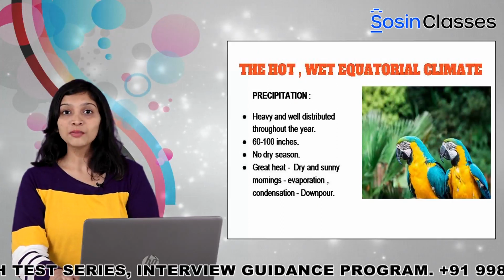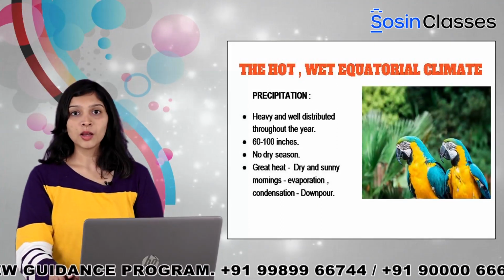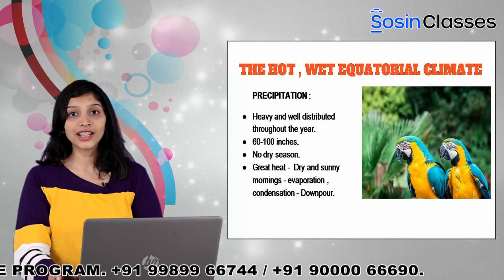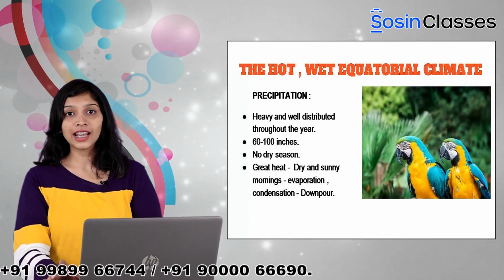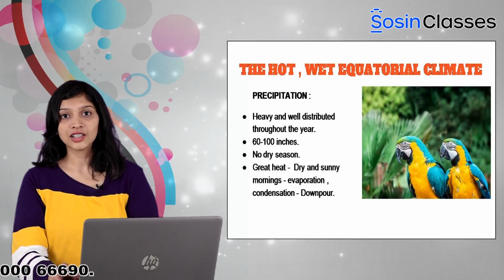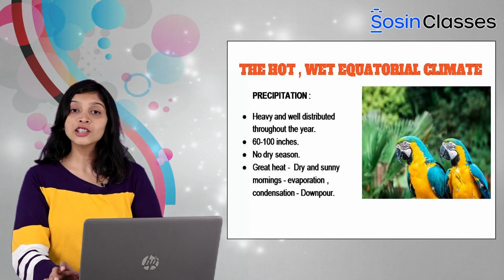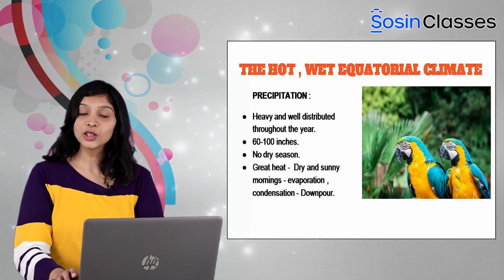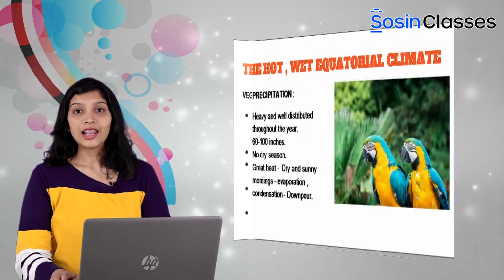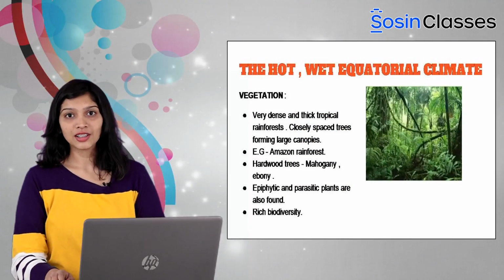Let us now look at precipitation. There is nothing called a dry season because although the mornings are dry and sunny, eventually the day ends with a downpour followed by evaporation and condensation. The rainfall is well distributed throughout the year and it's quite heavy, that is around 60 to 100 inches in measurement. Let us now look at the vegetation in the equatorial climatic region.